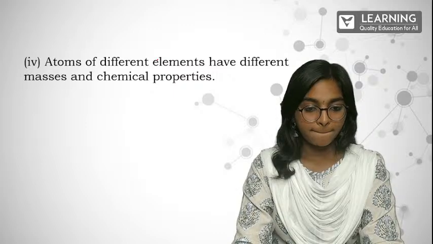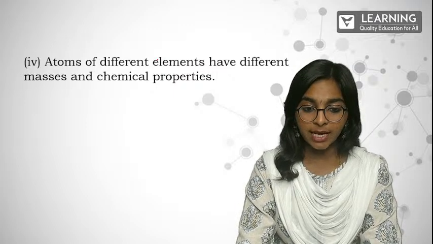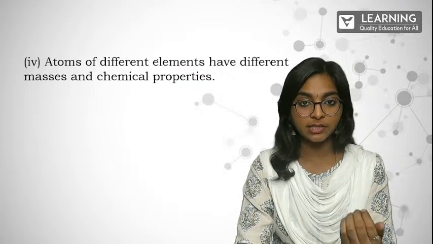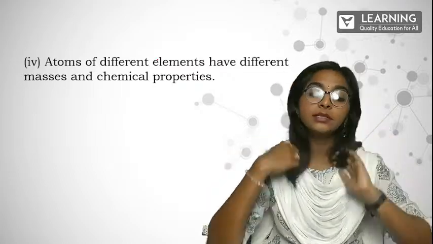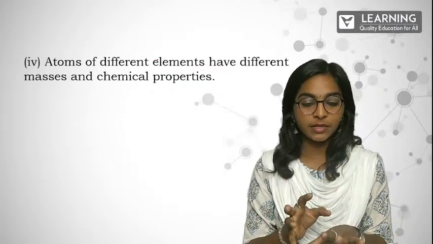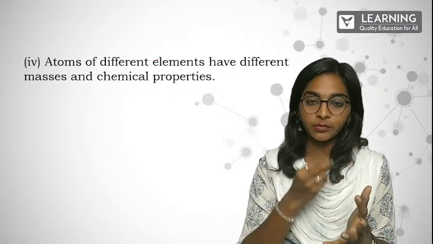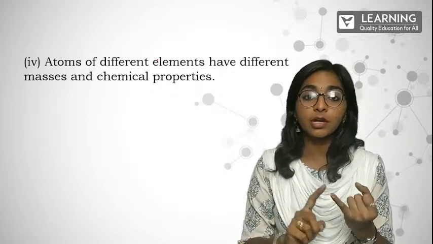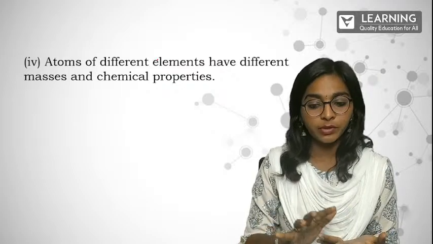Fine. So the 4th one: atoms of different elements have different masses and chemical properties. For example, as the 3rd postulate said, if you are taking a gold element, wherever you are cutting it and seeing, it's going to remain uniform. The chemical and physical properties are going to remain uniform.